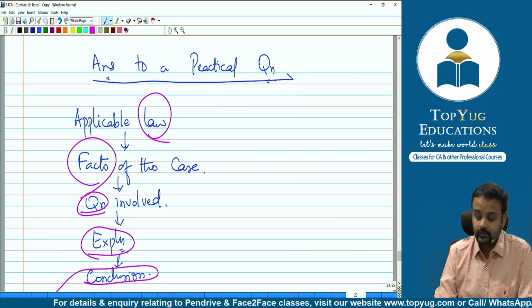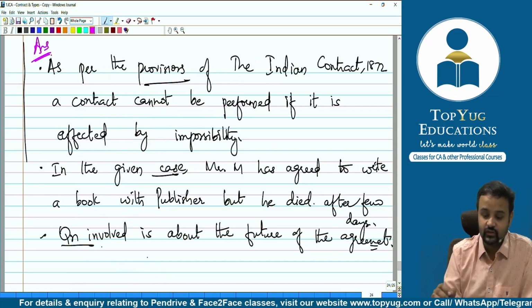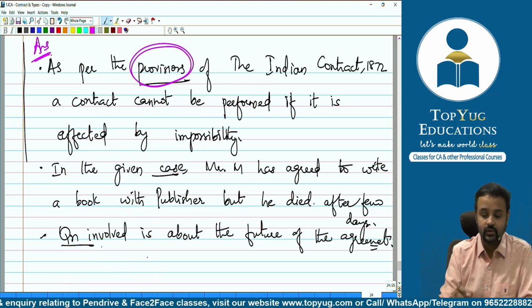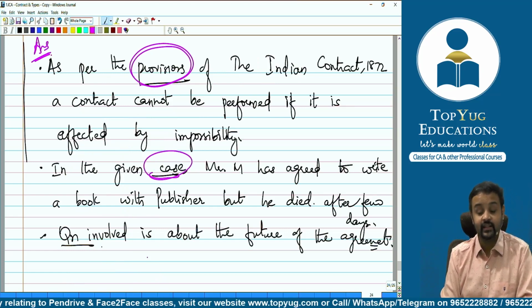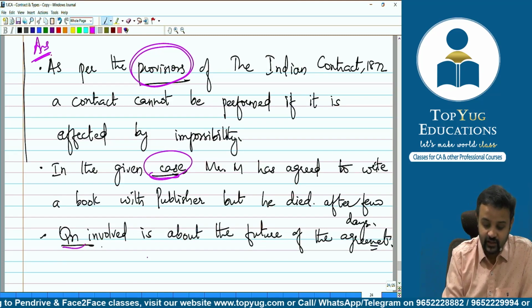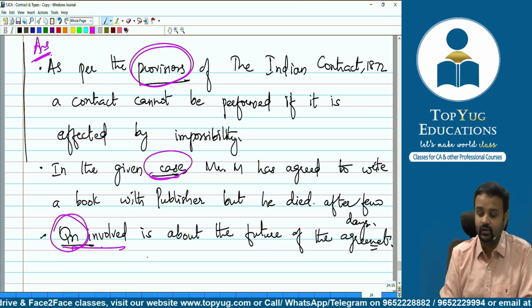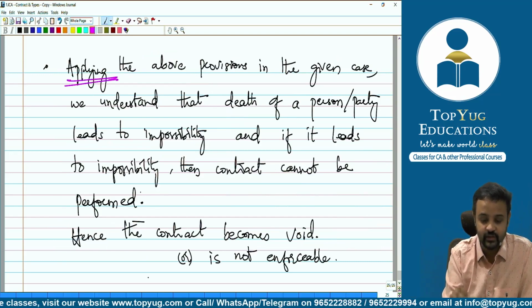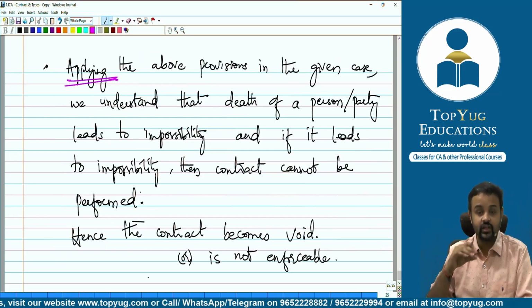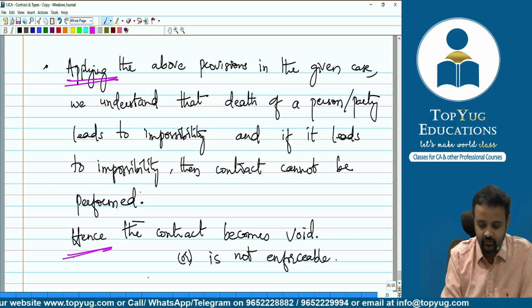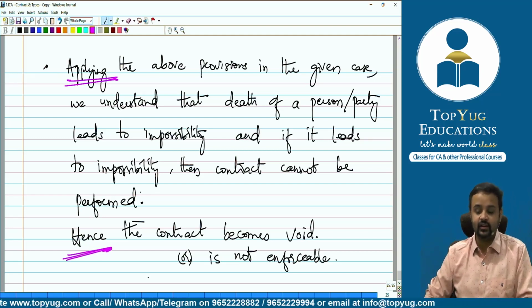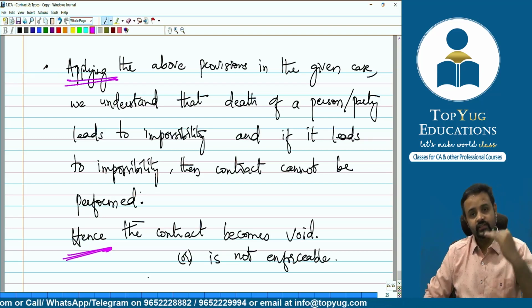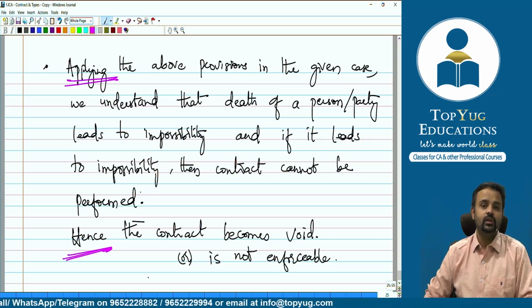Okay, so when I talk about the provisions, this applicable law, when I am talking about this given case, that means I am talking about the facts of the case. When I am talking about the question involved, then I am talking about the question involved. Then applying the provisions means we are talking about the explanation, our reasoning. And then when we say hence the contract becomes void, that means we are coming to the ultimate answer, which is nothing but the conclusion. This is the sequence which we need to follow to impress.